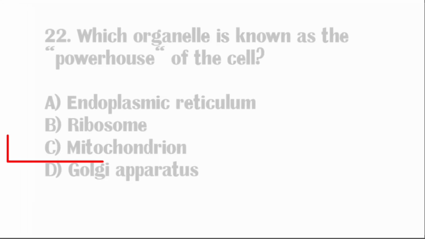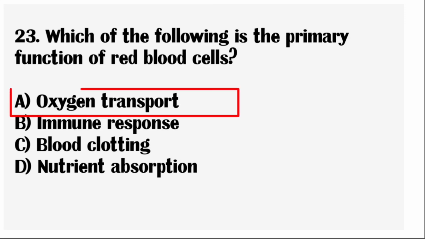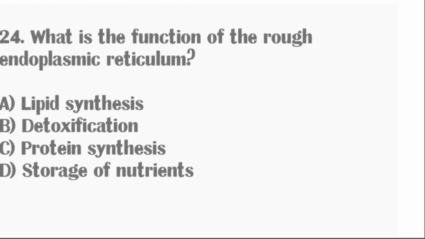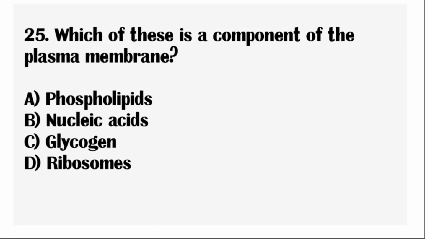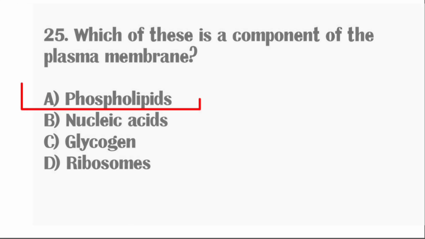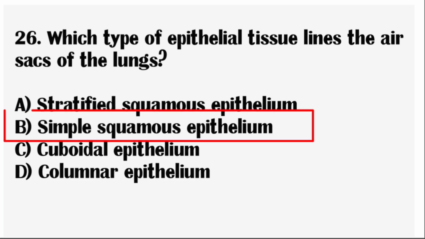Correct answer: mitochondria. Next question, which of the following is the primary function of the red blood cell? Correct answer: oxygen transport. Next question, what is the function of the rough endoplasmic reticulum? Correct answer: protein synthesis. Next question, which of these is a component of the plasma membrane? Correct answer: phospholipids. Next question, which type of epithelial tissue lines the air sacs of the lungs? Correct answer: simple squamous epithelium.